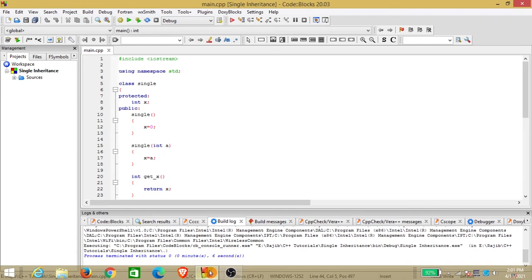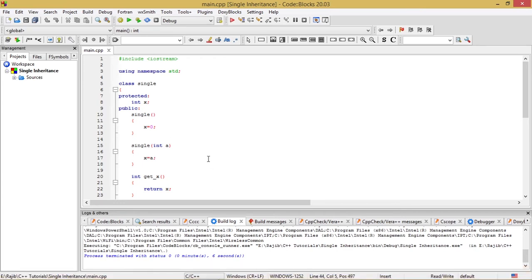This is the program which I have written in order to show you the implementation of single inheritance. First of all, I have taken a class. Single inheritance is deriving a single class from a base class. That is, if there is one base class from which another class is created, which is the derived class, there will be a single base class and a single derived class, and the derived class gets some of the features from its base class. In addition to that, it might have its own features as well. So this is an example program.